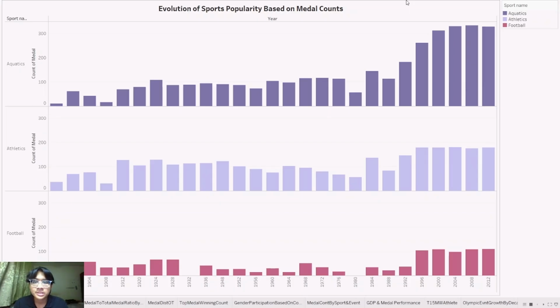Hello, my name is HAKIMI, and for my part, I will be explaining 2 business questions. The first one is about the evolution of sports popularity based on medal counts. Here, we will visualize it in the form of a chart showing the change in medal counts per sport over time. This will allow you to observe which sports have gained or lost popularity the most in terms of medal counts.